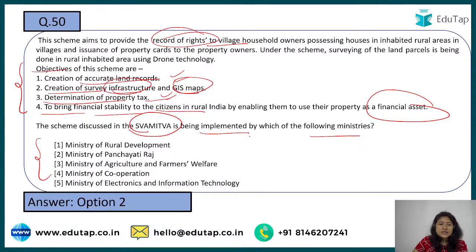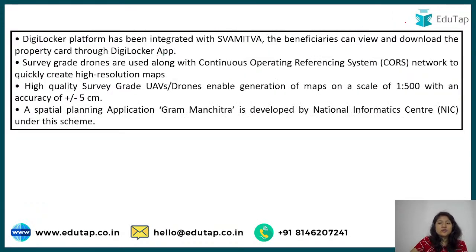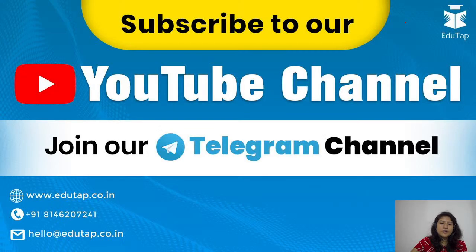So here in the last one, see, the right answer is option number 2. It's easy, option number 2, that is the right answer to this. It falls under the Ministry of Panchayati Raj. The basic essence I have already told you. You should also be aware of the full form, that is Survey of Village Abadi and Mapping with Improvised Technology in Village Areas. So we are using drones, we are using modern technologies over here. And why are we doing that? We have also done that, right? So these are the things that you needed to remember. All the information that you need to keep in mind is present in there.